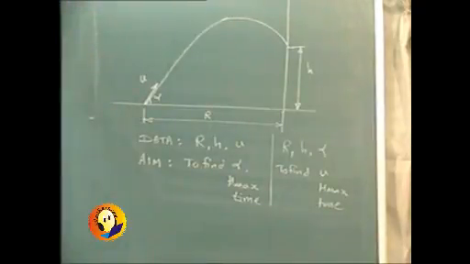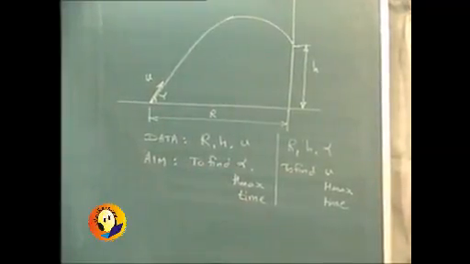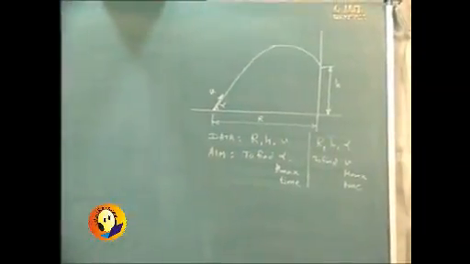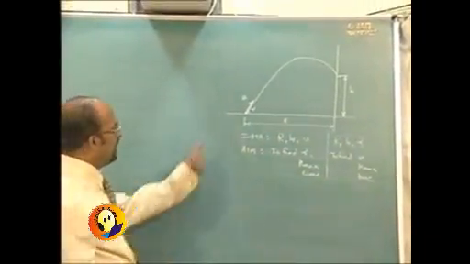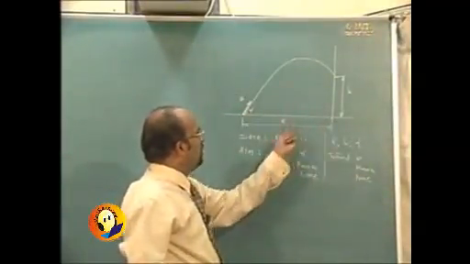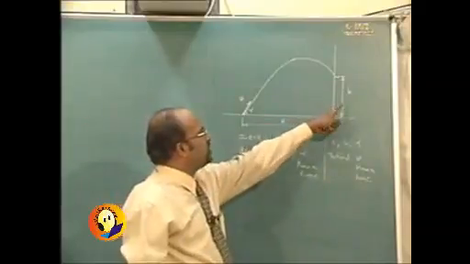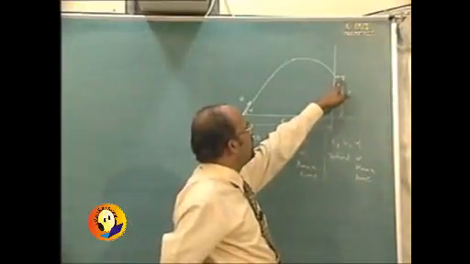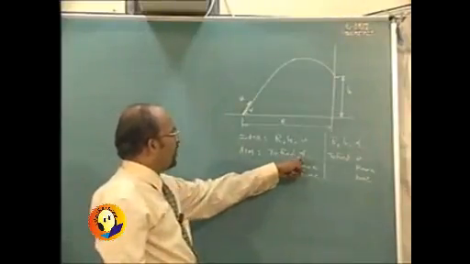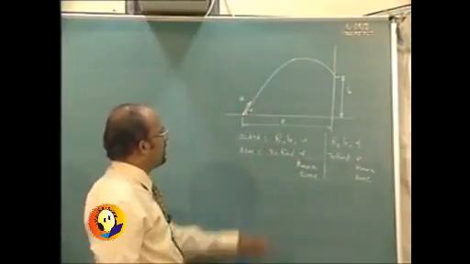Let us consider the first case when we are given the velocity but we are not given the angle. We are given the distance between the initial position, that is the point from where the projectile is thrown, till the wall. H, that is the height at which we want to hit the wall, is also given to us, and our aim is to find out the angle with which the projectile should be thrown.